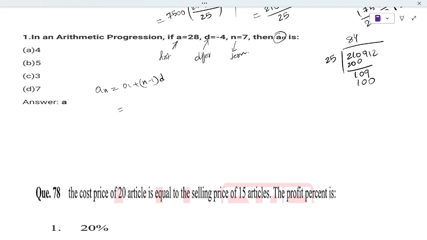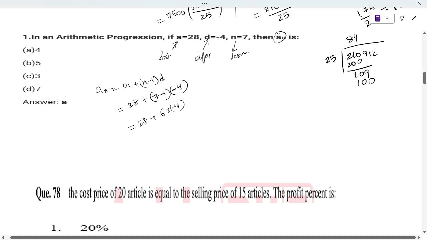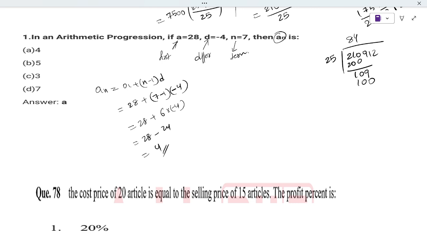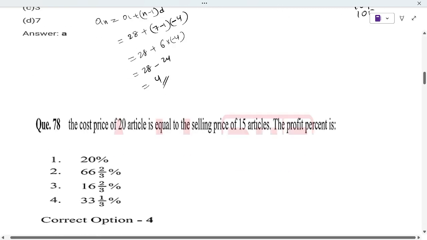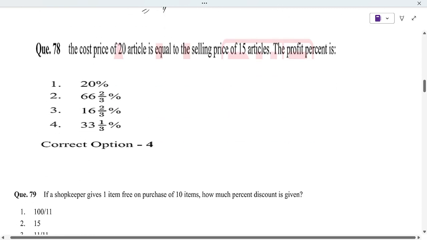So a is 28, plus n is 7, minus 1, d is minus 4. So here 28 plus 7 minus 1 is 6 into minus 4. Minus into plus will give us minus, so 28 minus 6 times 4 is 24. 28 minus 24 will give us 4, so the answer is 4.